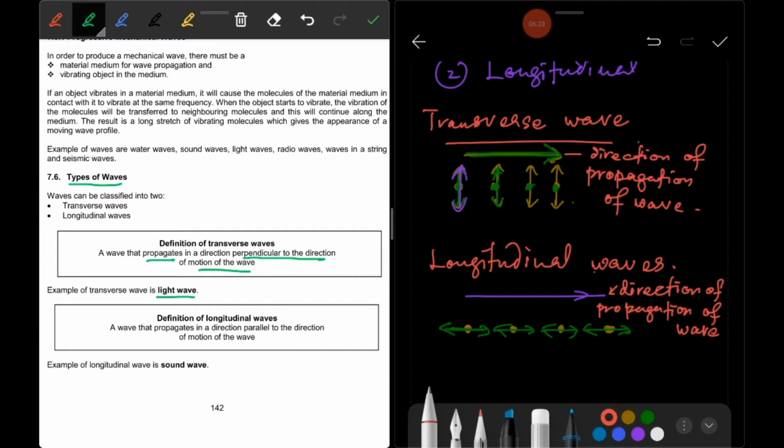Okay, have a look at the definition here. A wave that propagates in the direction parallel to the direction of motion. So the vibration here is parallel with the direction of propagation of wave. That is longitudinal wave. And the simple example of the longitudinal wave is sound wave.